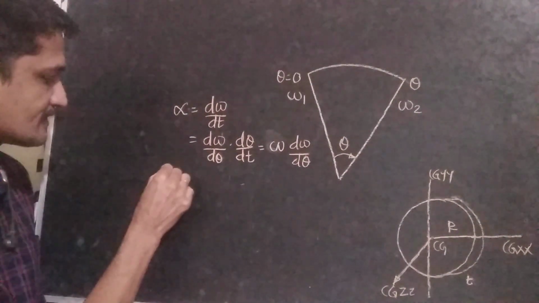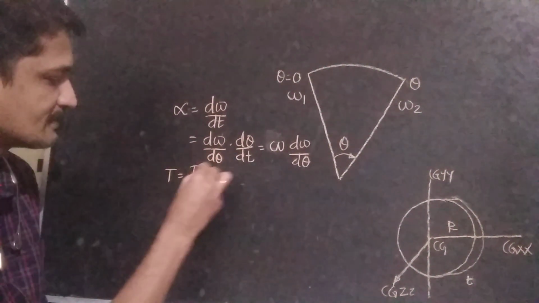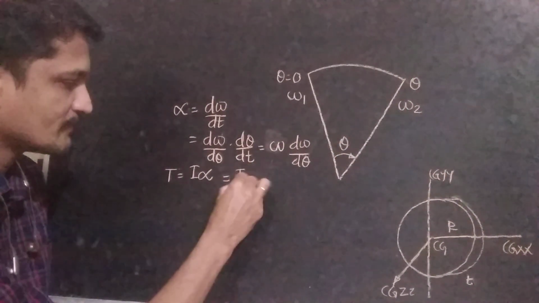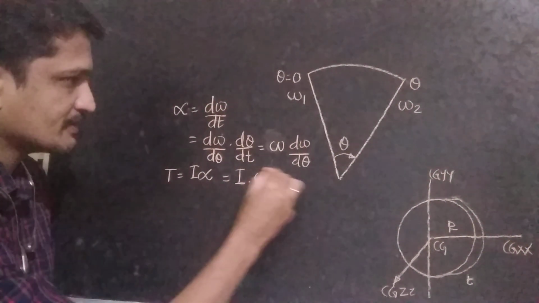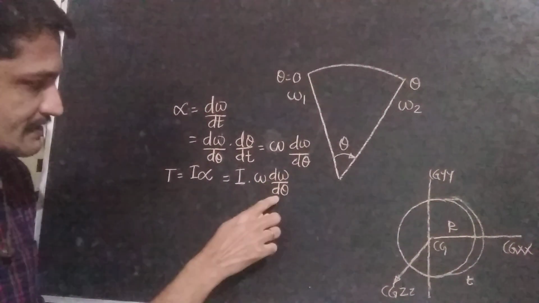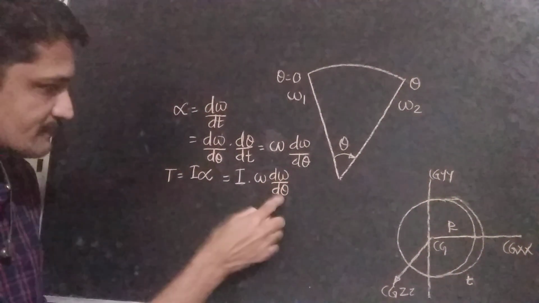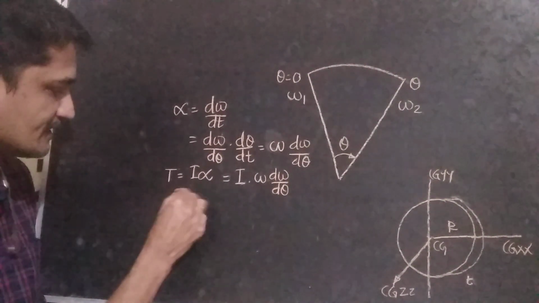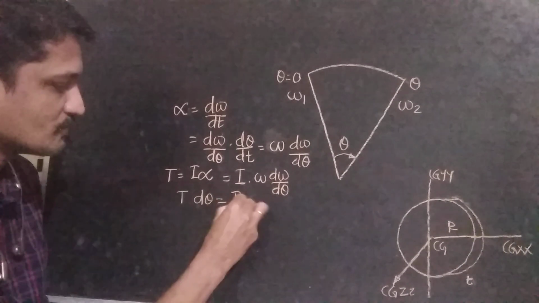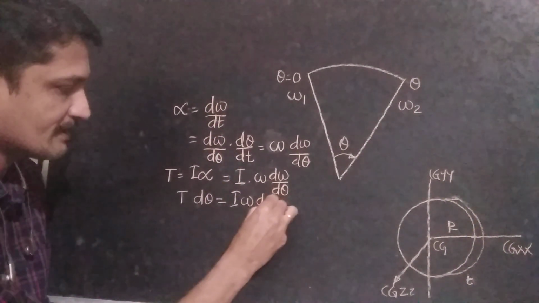Then torque is equal to I alpha, and that's equal to I into omega into d omega by d theta. Then we can take this d theta to the other side. Then T into d theta is equal to I into omega into d omega.